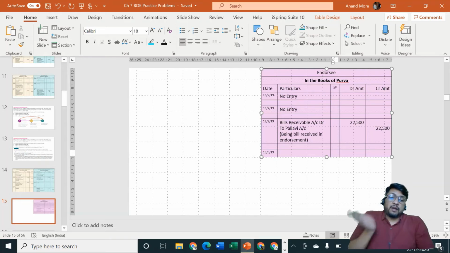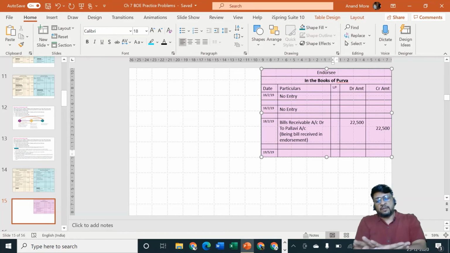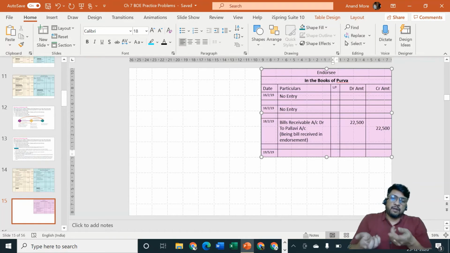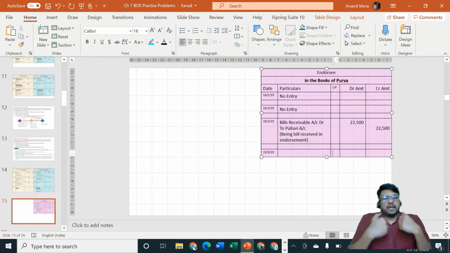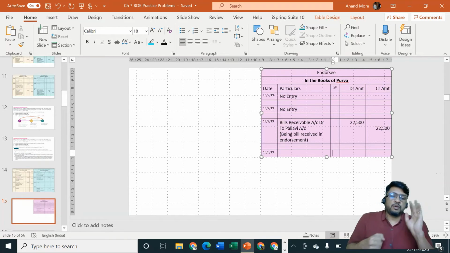She would not have paid if we would not have produced the bill of exchange to her. So we were required to show the bill of exchange to her. Then she saw the bill of exchange. She turned it over leaf. She found out whether it is endorsed or not, and then she made the payment. Plus, she asked Purva to sign on the bill of exchange, saying that yes, money is received. And then either she can throw away the bill of exchange or she can keep it in her file. But most important, from Purva, the bill has gone now. So Purva can specify cash is coming in and bill is going out. If bill is going to be held by Purva in her own hands, then cash cannot come in. So cash is coming in only because bill is going out.